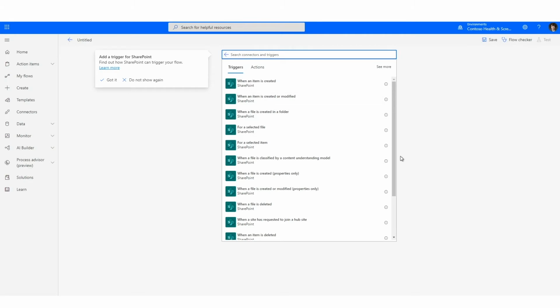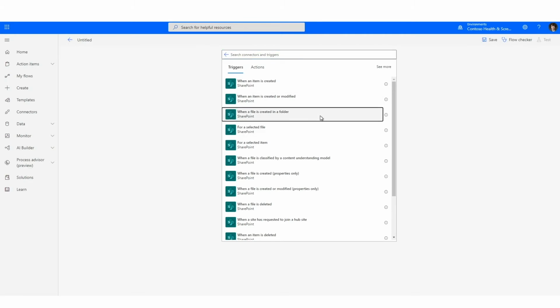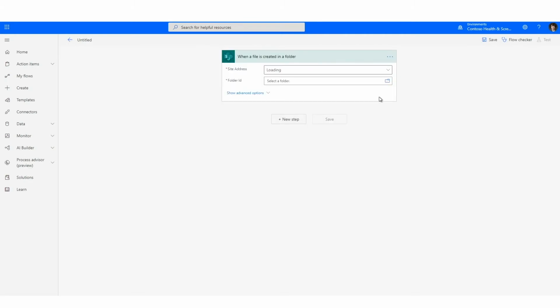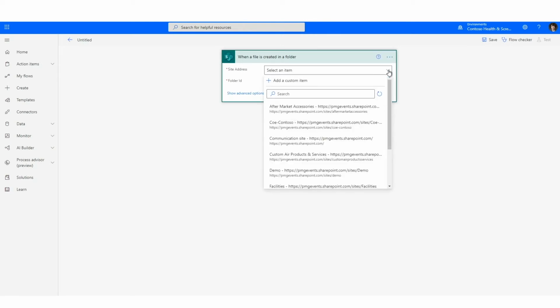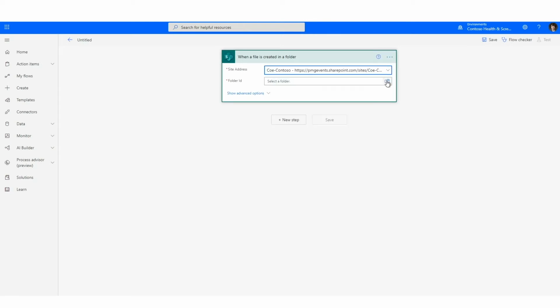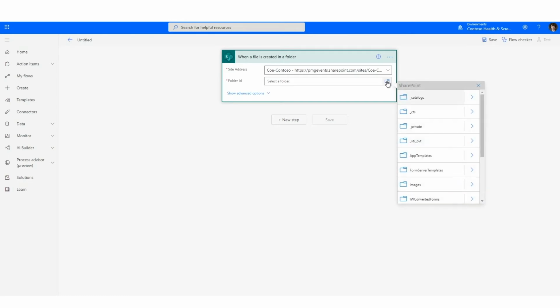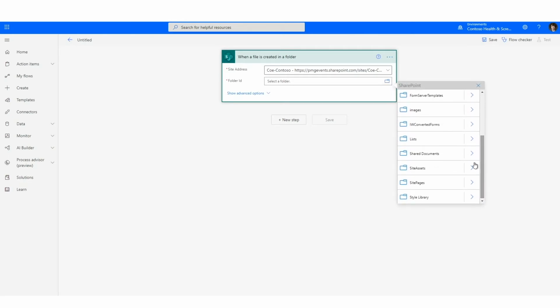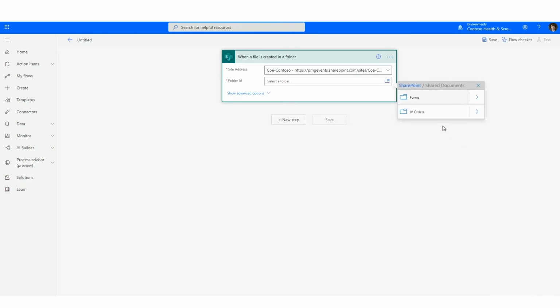Like I mentioned, it triggers based on a new record being added into that SharePoint folder. In the Cloud Flow Designer here, I can very easily select from all of my different SharePoint sites. I can browse the folders that are in that SharePoint site and select the particular folder that's going to be containing these orders at the end of the month.